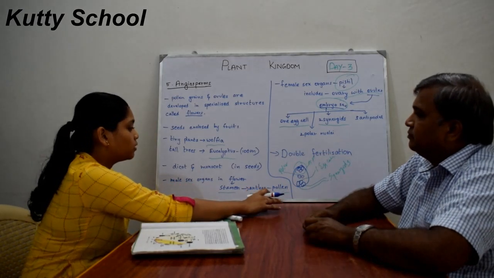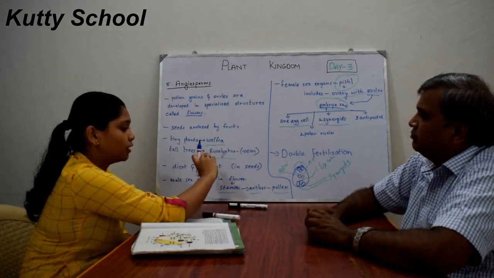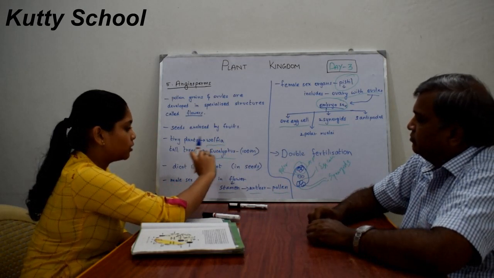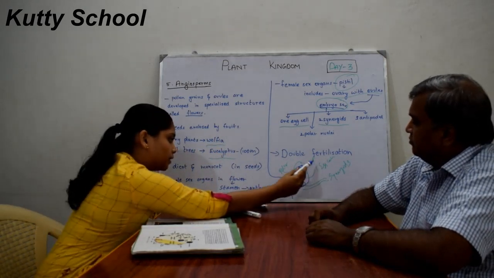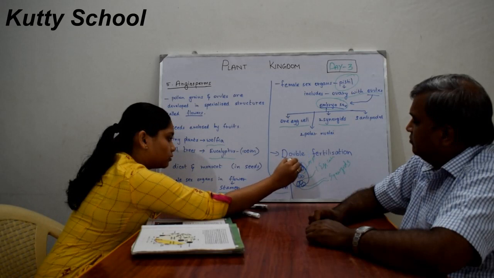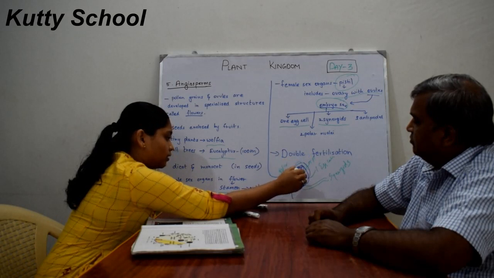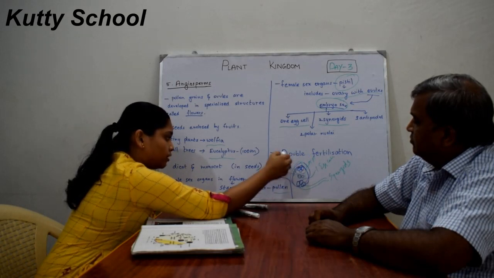Now after the release of pollen grains from the male sex organs, here this is the ovary, and this is the embryo sac, which is the ovule, present in the ovary.